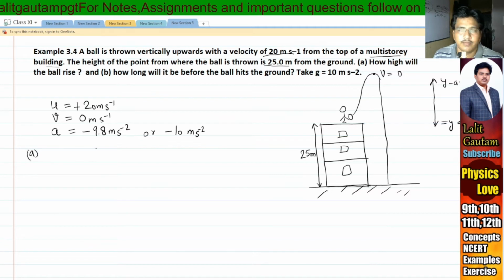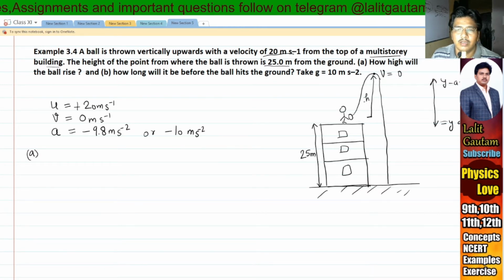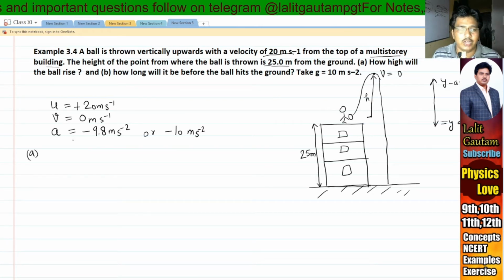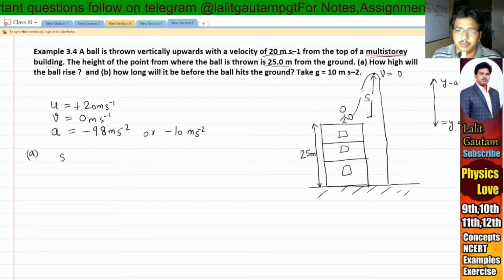First part is, how high will the ball rise? That is, up to what maximum height will the ball rise? From here you will calculate the height up to here. You have to calculate the maximum height. Now what physical quantities do we know? We know initial velocity, we know final velocity, we know acceleration due to gravity, and we have to calculate the height, that is displacement. Clear? We have to calculate the height, that is displacement. So we have to calculate this displacement.